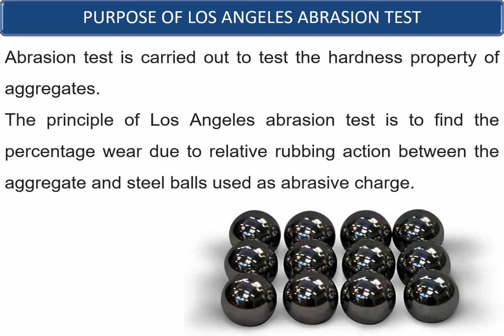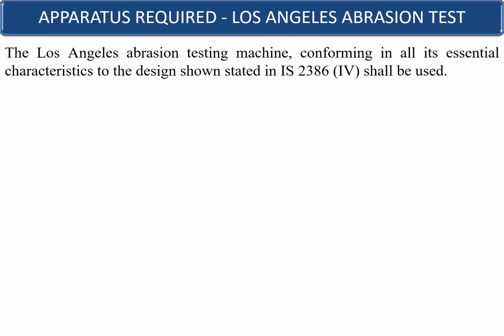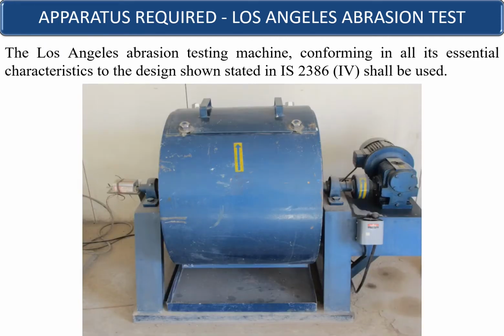The maximum number of steel balls which can be used at any point of time is not more than 12. The Los Angeles abrasion testing machine conforming in all its essential characteristics to the designs shown and stated in IS 2386 part 4 shall be used for the purpose of the testing.